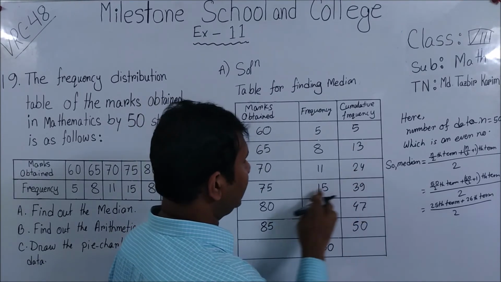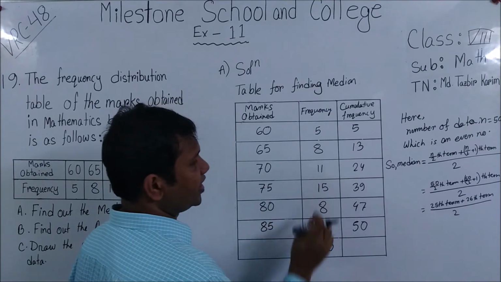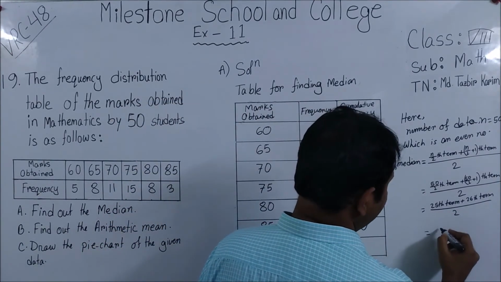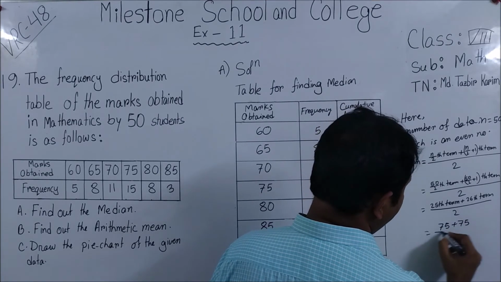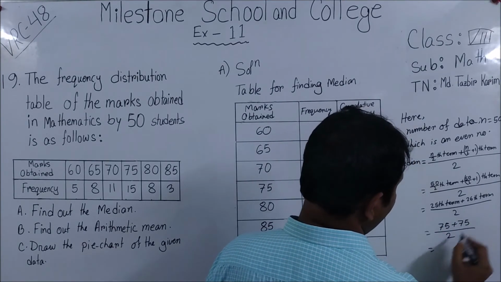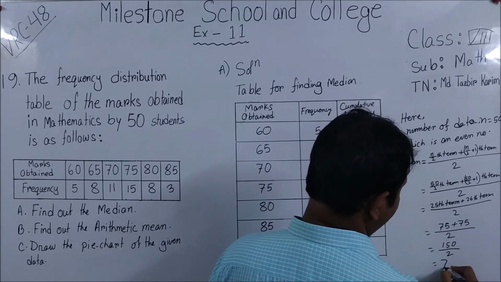Then 25th data is 75 and also 26th data is here in this section. So we can say that 75 plus 75 by 2. If you add them, 150 by 2, that is 75.